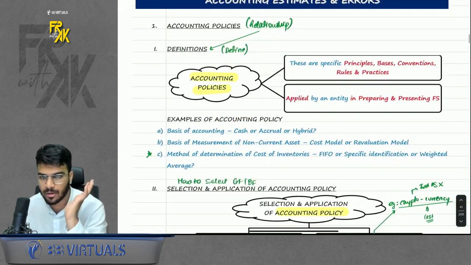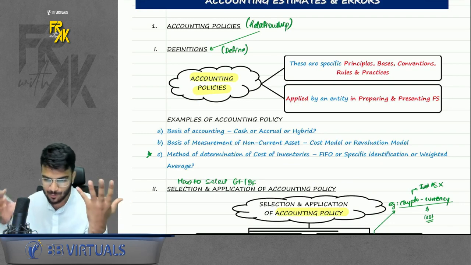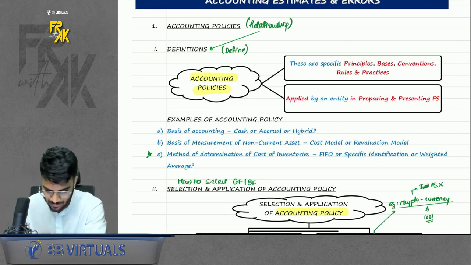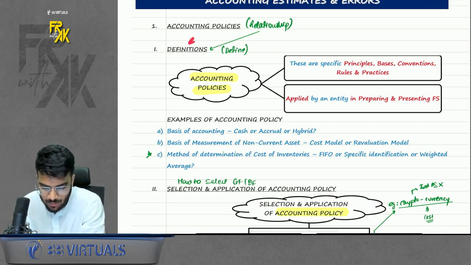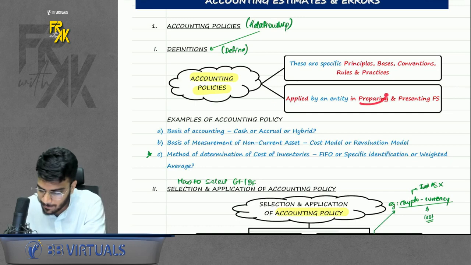Now what is the meaning of accounting policy? In case you remember, I linked the accounting policy with relationship. You might be able to recall that example as well. So first we define what accounting policies are. Whatever principles, bases, conventions, rules and practices you use in preparing and presenting financial statements are known as accounting policies.